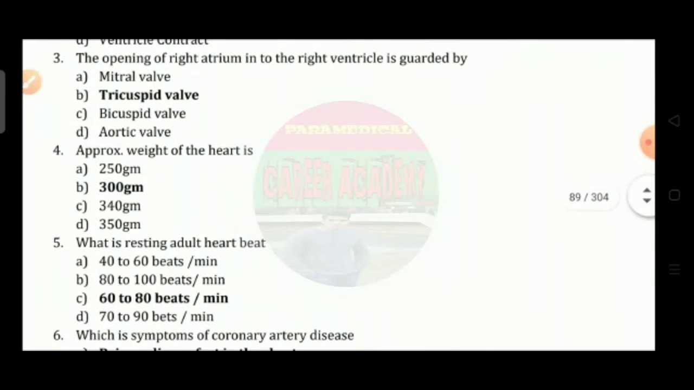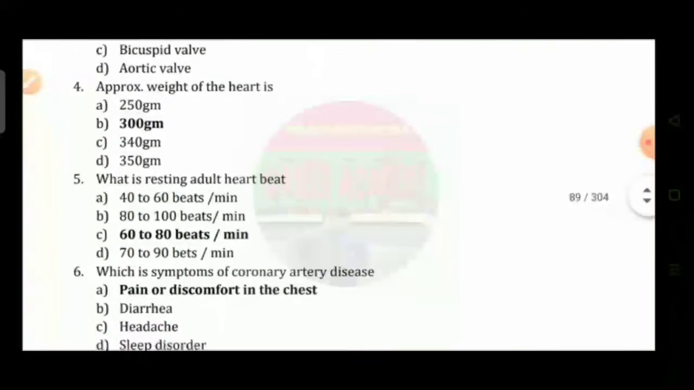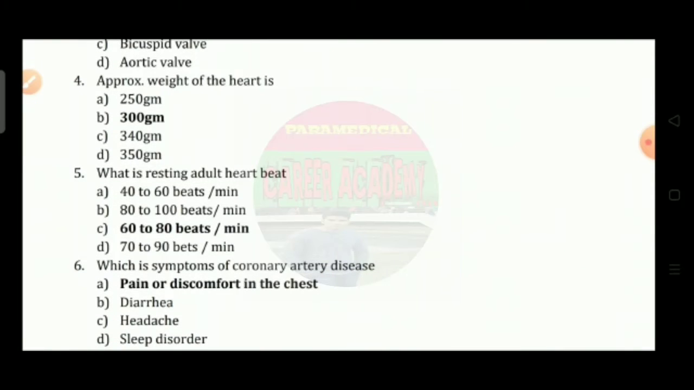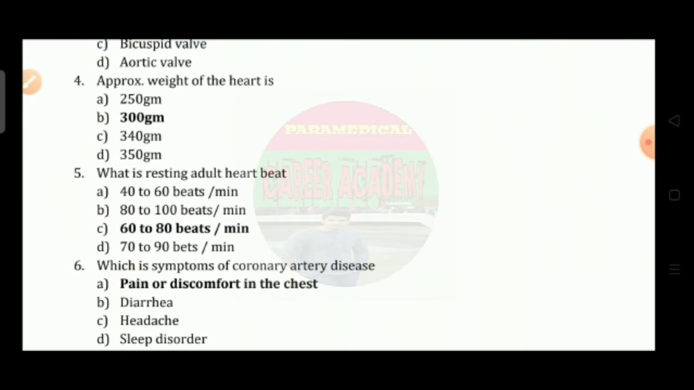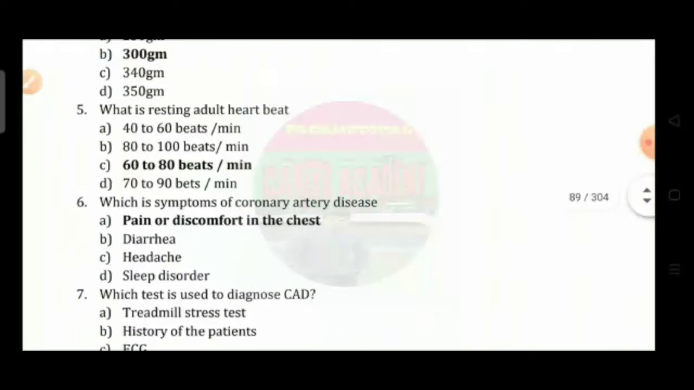Question number 3: The opening of the right atrium into the right ventricle is guarded by option A, mitral valve; option B, tricuspid valve; option C, bicuspid valve; and option D, aortic valve. So the correct answer is option B, that is tricuspid valve. Question number 4: Approximate weight of the heart is option A, 250 gram; option B, 300 gram; option C, 340 gram; option D, 350 gram. So the correct answer is option B, that is 300 gram.